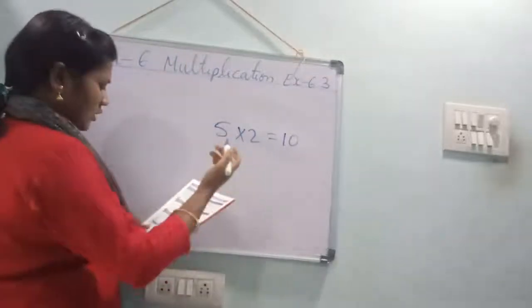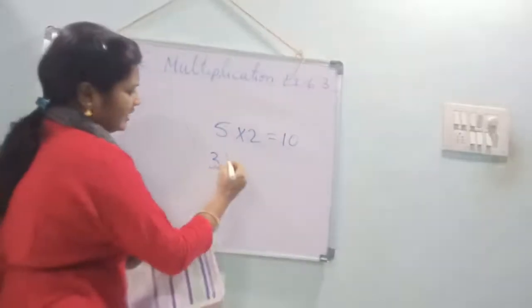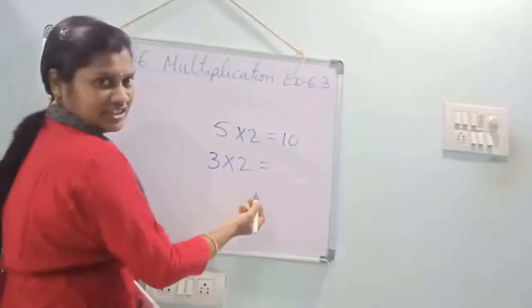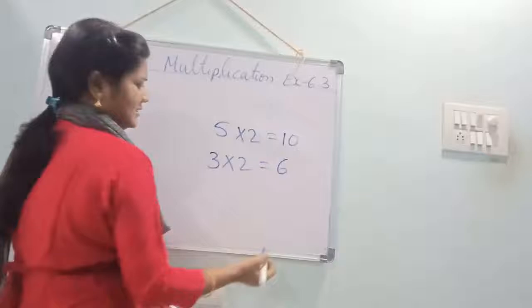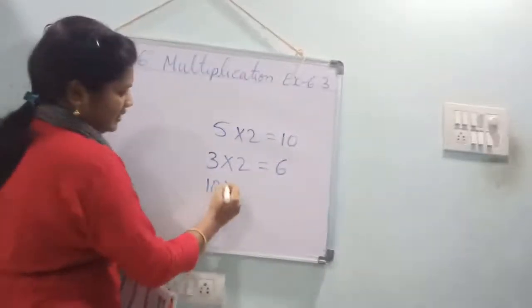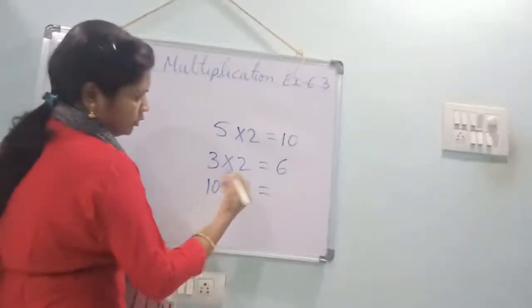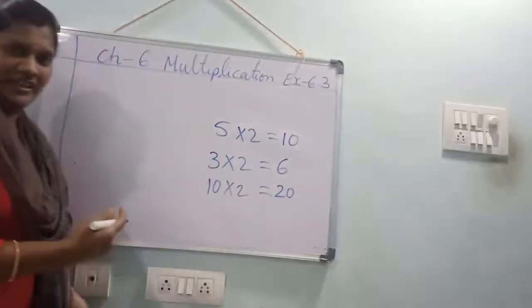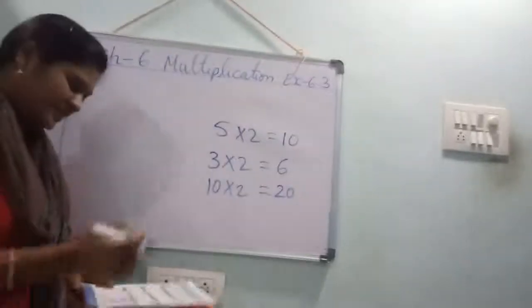Yes. Now, 3. If you do it 2 times, which number will come? 6. Yes. 10 into 2. 10, 2 times if you add, 20. What are you doing here? You are doubling the numbers here.